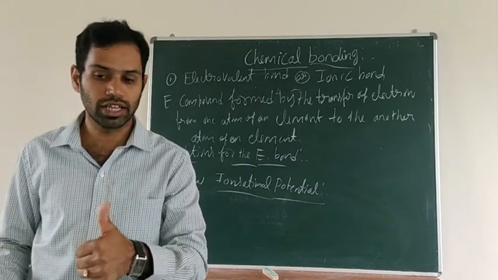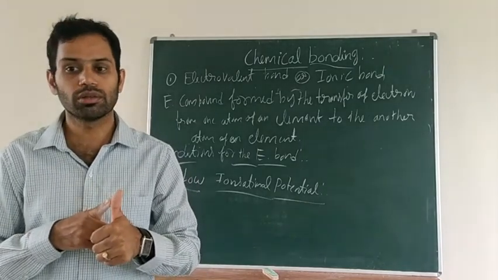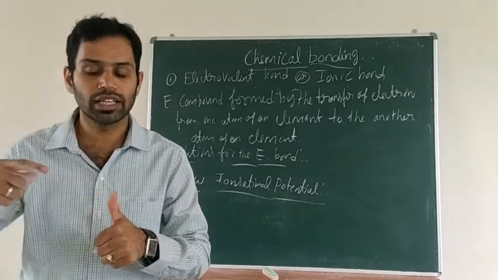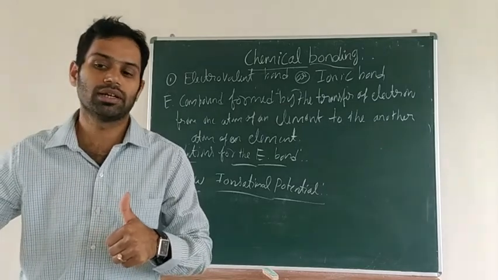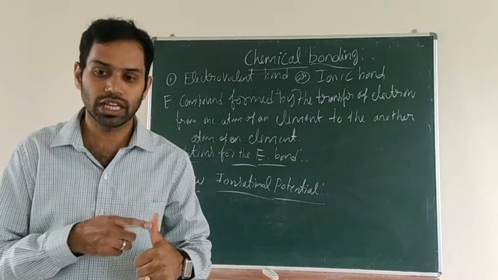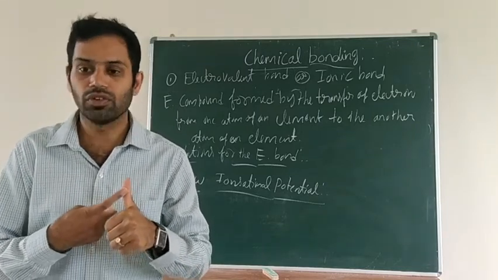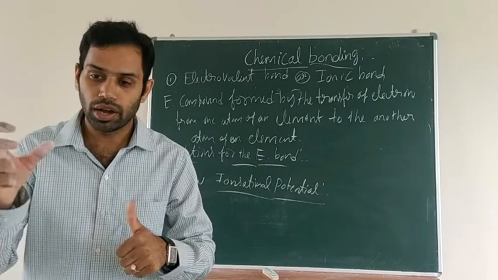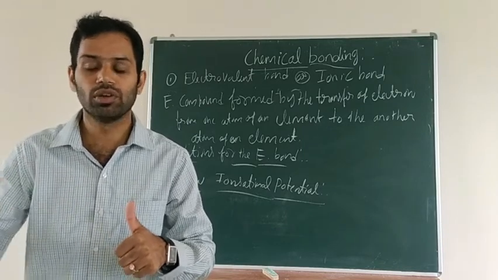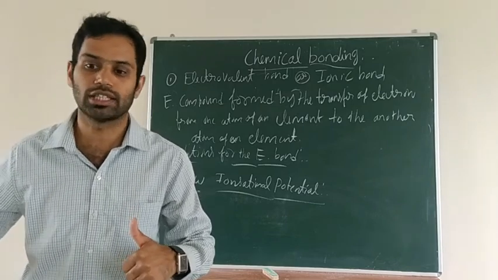Why is it low ionization potential? Because metals can easily lose the electron. You already learned about ionization energy in the previous chapter. If the ionization energy is low, they will lose the electron very easily in the case of metals, and they will gain the positive charge, cation.